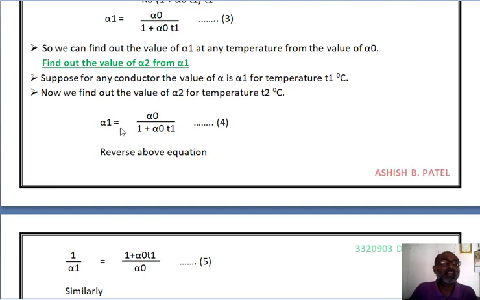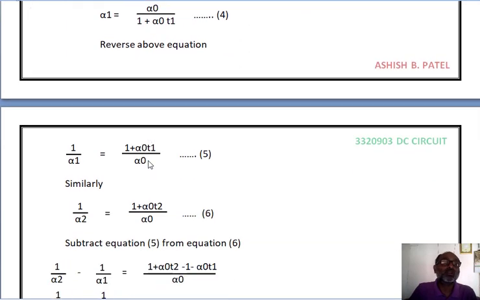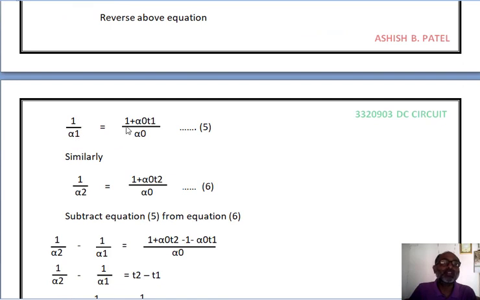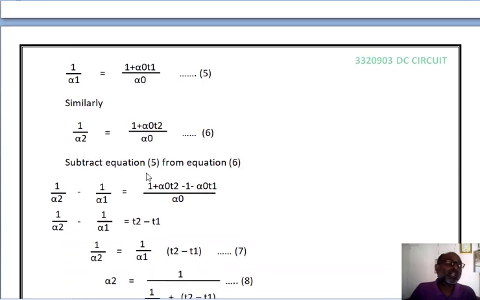So already we have seen that alpha 1 is equal to alpha 0 divided by 1 plus alpha 0 T1, equation number 4. Now reverse this equation. So we will get 1 upon alpha 1 is equal to 1 plus alpha 0 T1 divided by alpha 0. That is equation number 5. Similarly, we can write the equation for alpha 2. 1 upon alpha 2 is equal to 1 plus alpha 0 T2 divided by alpha 0. Equation number 6.